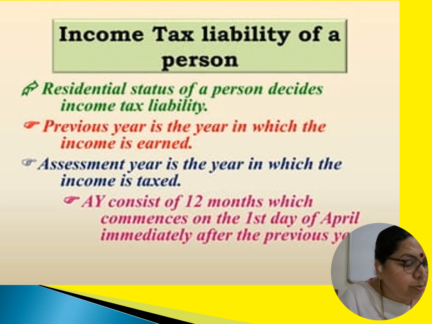But at times people go abroad to foreign countries, stay there for certain period or few months. In that case, they may be called non-resident Indians according to particular rules given for the residential status, right? So a person may be resident or ordinarily resident or non-resident according to the rules given.